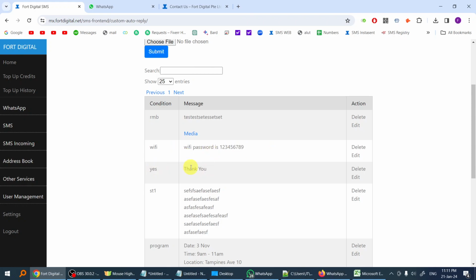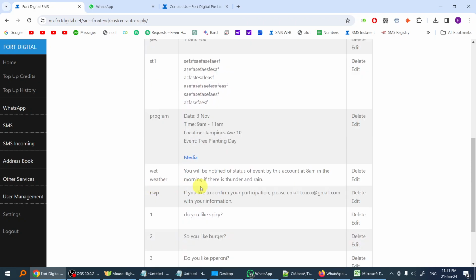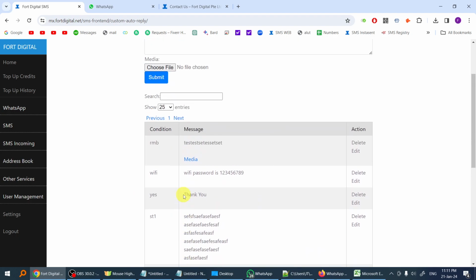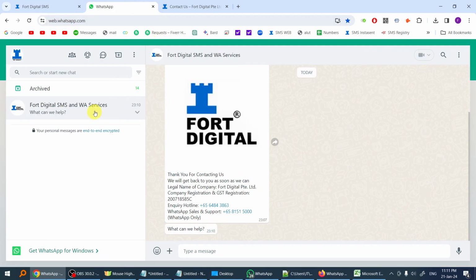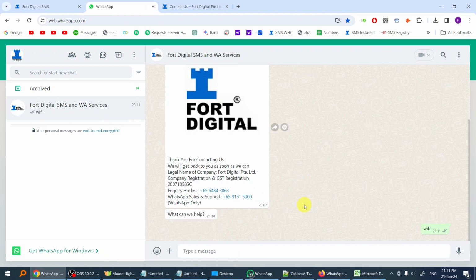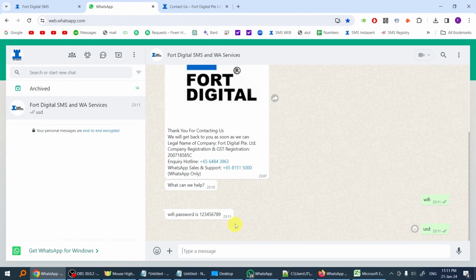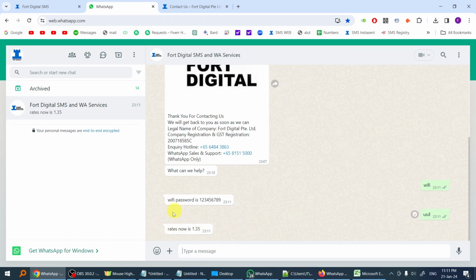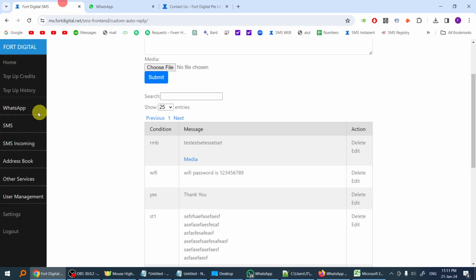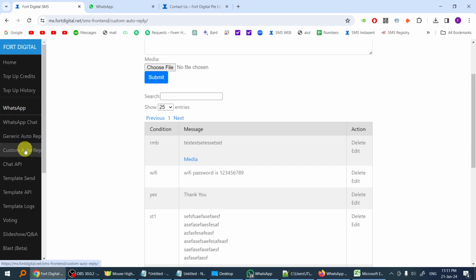You can create whatever code, whatever answer, as you can see here. So when somebody WhatsApps and matches the code, for example, I WhatsApp in Wi-Fi, then I will get the auto reply. USD, then I get the auto reply. So this is the custom auto reply.